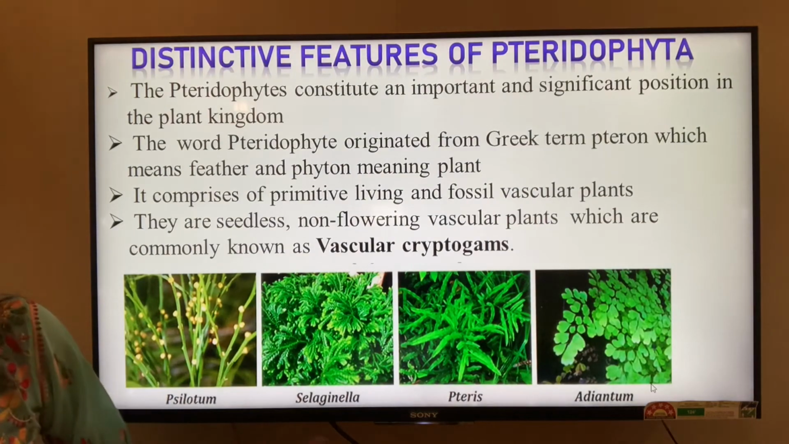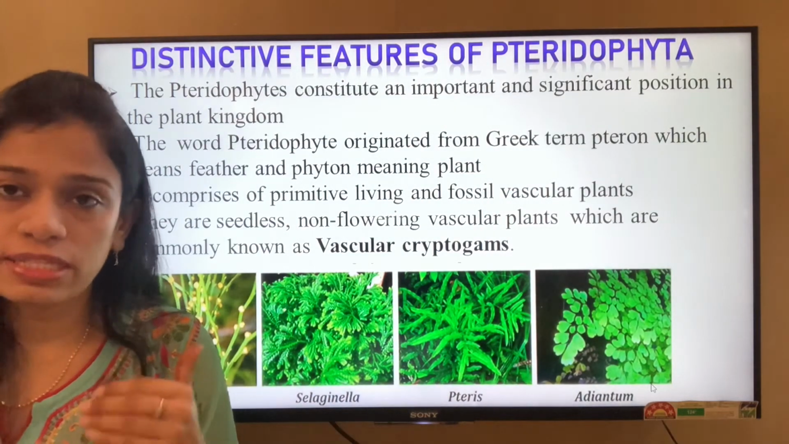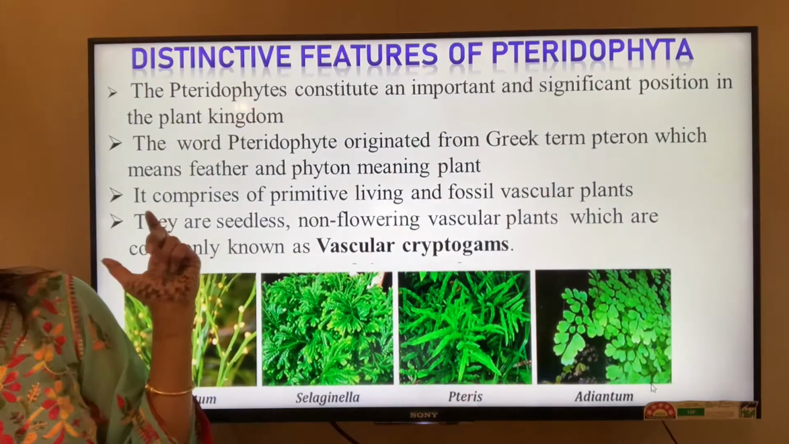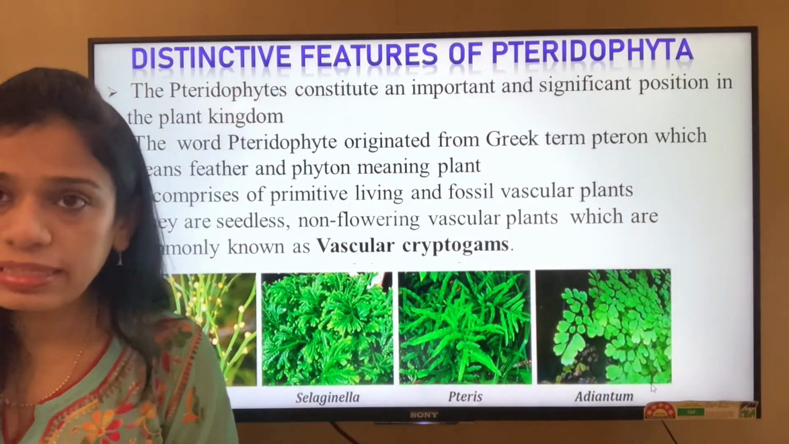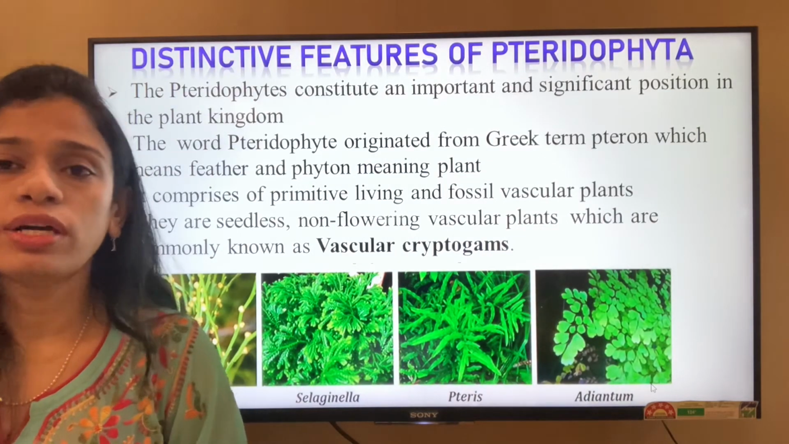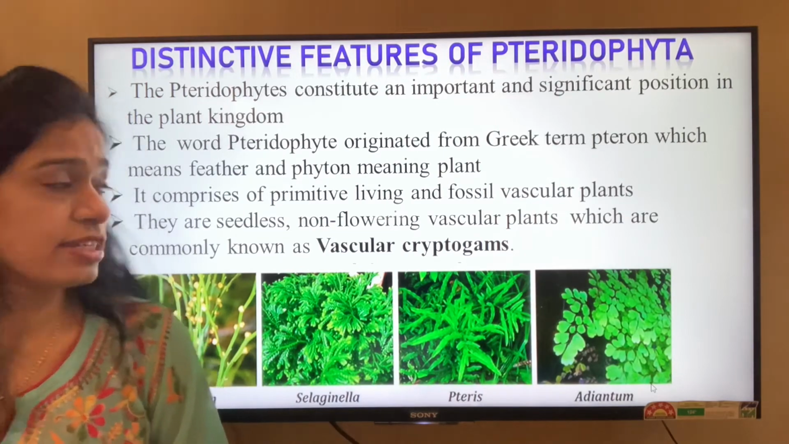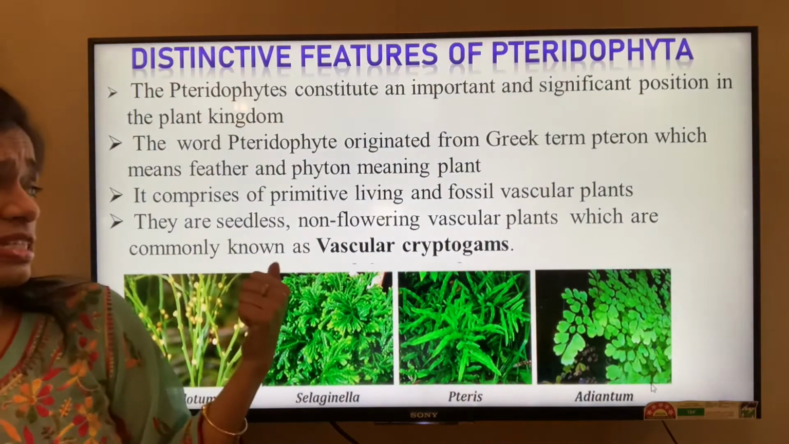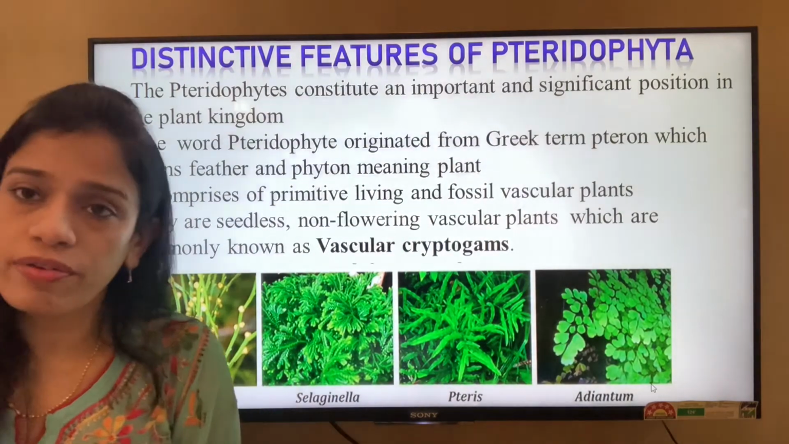Here I have not shown you the first vascular plant; it is known as Rhynia. That is the first vascular plant and it belongs to the group Pteridophytes, which is now extinct in nature. It is not found on earth anymore, but that was the first vascular plant which was identified. They are seedless, non-flowering vascular plants and commonly known as the vascular cryptogams.